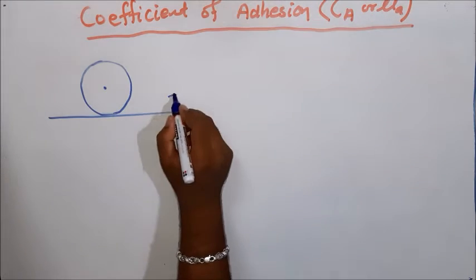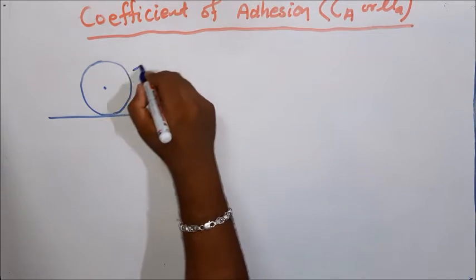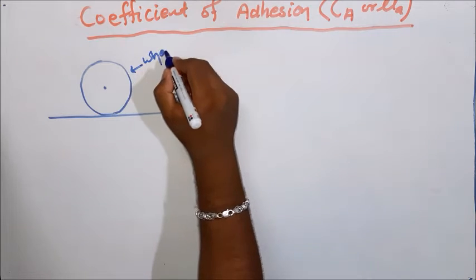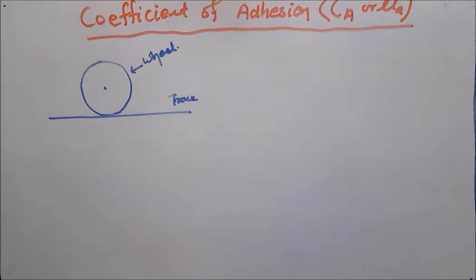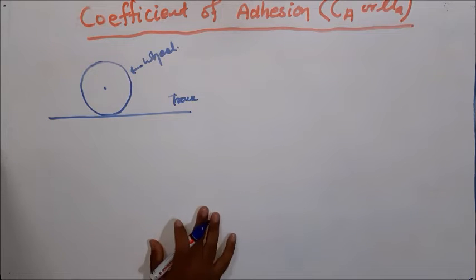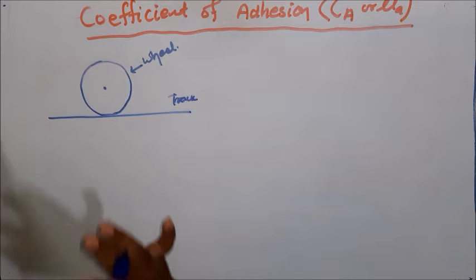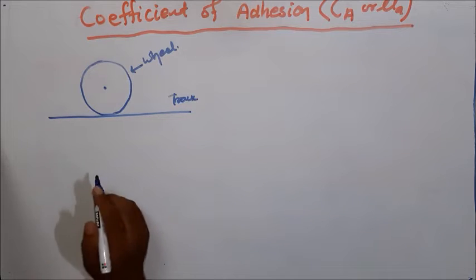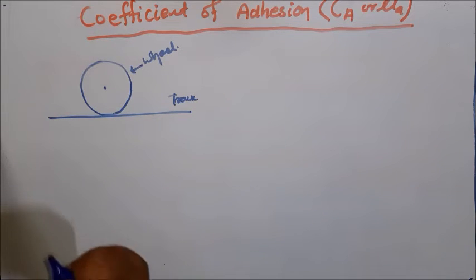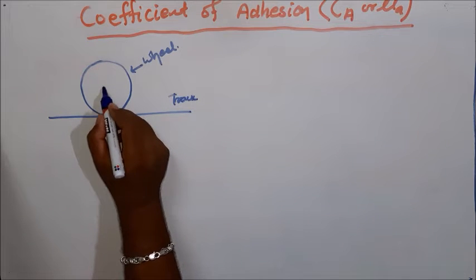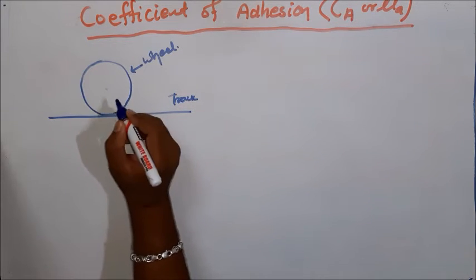If this is my track and this is my wheel, so what is the task? The task means pushing the locomotive and pulling the wagon both. That means if my motor is rotating in one direction, in that direction it actually applies the force over the track. That means my axle is connected to the motor, yes or no?